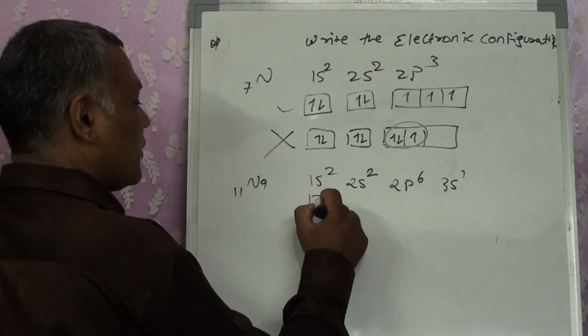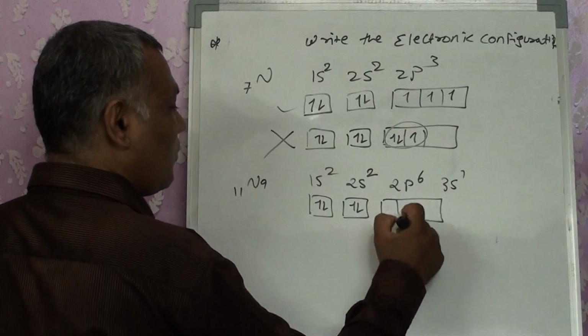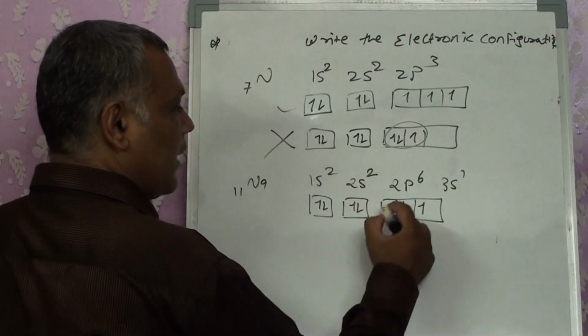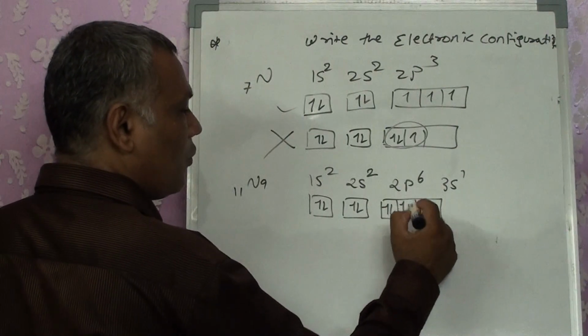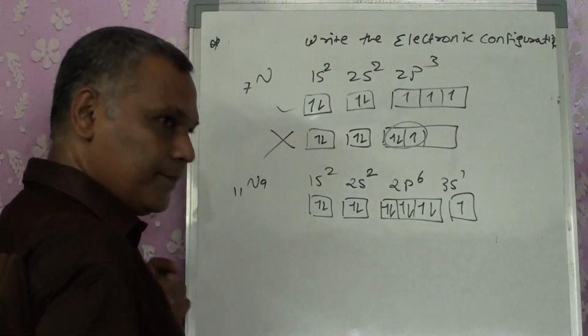Or it is represented in the form of electrons as 1 with a plus half, minus half spin. 1, 2, 3. Then pairing of electrons 4, 5, 6, and then 3s.